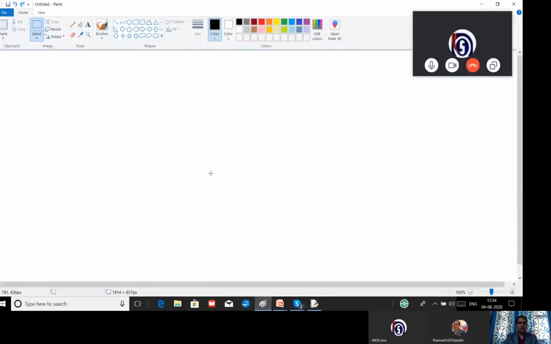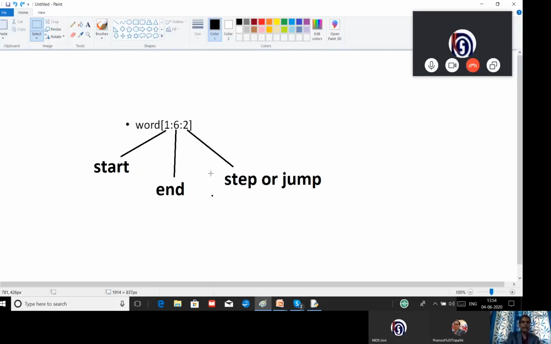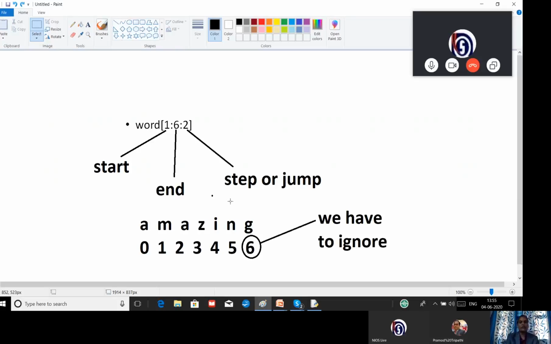This example we will repeat for the jump statement also. For example, I have a string where the start point, end point and step are available, which we will see. This is the string AMAZING and you can see 0, 1, 2, 3, 4, 5 is the index. Now we have to always ignore this upper limit. When we write the exam, the computer will not be there. So we have to do it manually. We will ignore it.